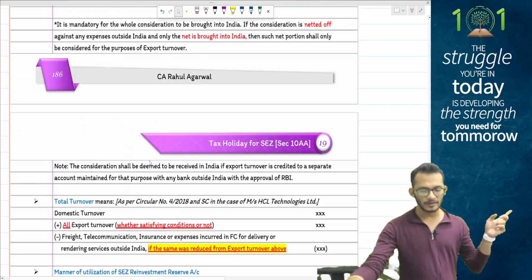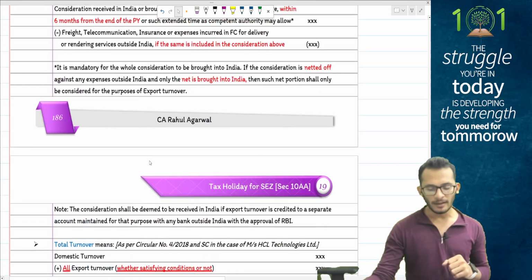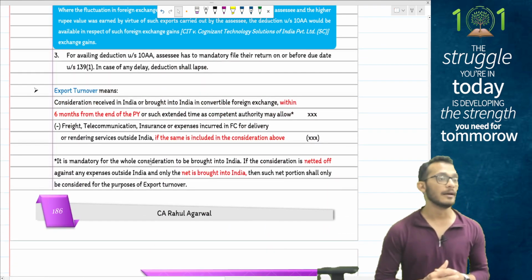Yes, we discussed it when we did this piece. TTO has to be reduced with all your expenses paid outside India. ETO also has to be reduced with all the expenses paid outside India.